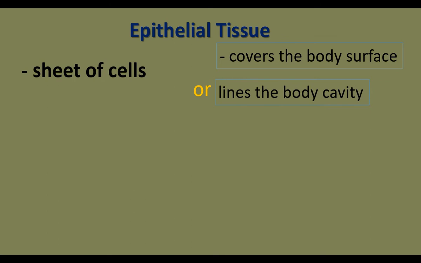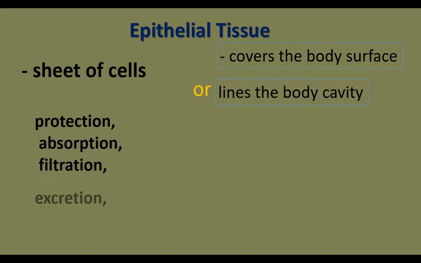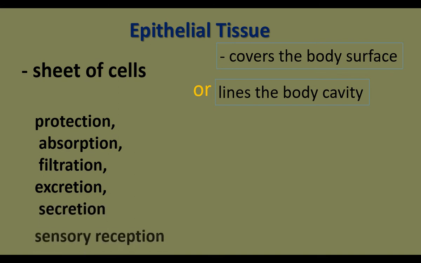This tissue forms a lining layer inside the mouth cavity, digestive system, etc. Epithelial tissue gives protection, absorption, filtration, excretion, secretion, sensory reception. In different places of the body, this tissue provides the following functions.